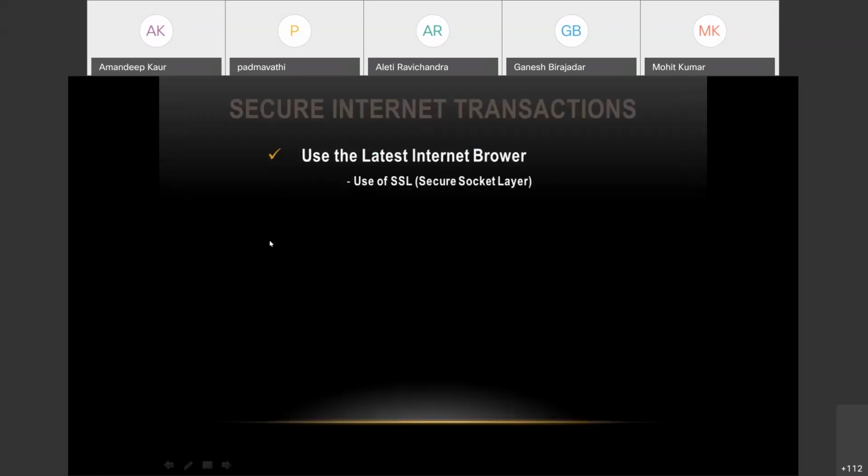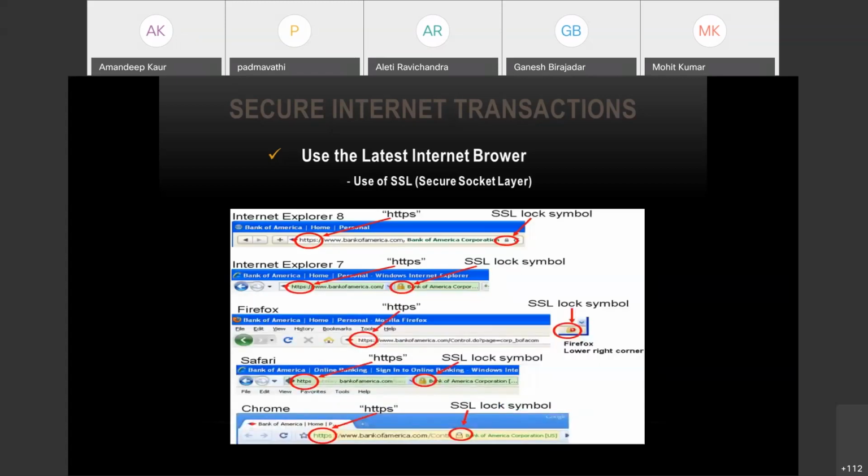If you want to secure your internet transactions, one is you need to use the latest internet browser, and more recommended is the use of SSL, secure socket layer. Whenever you are performing any online transaction, you can check for these two things, HTTPS, and the SSL lock symbol here. If this symbol is there, that means SSL, secure socket layer, is being used. So this gateway is secure enough.